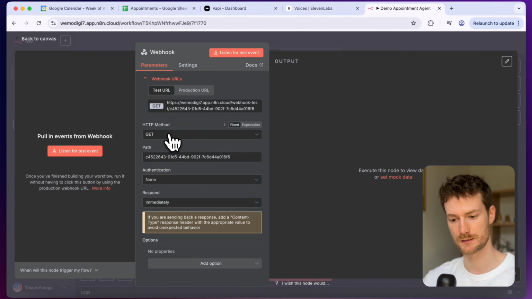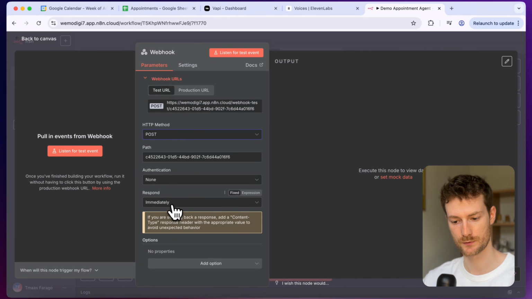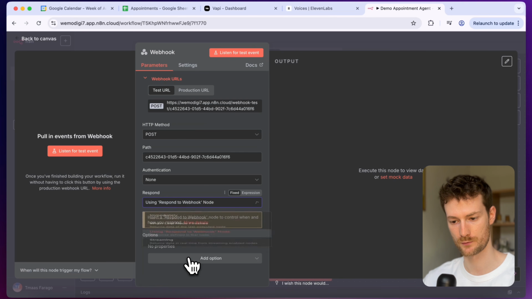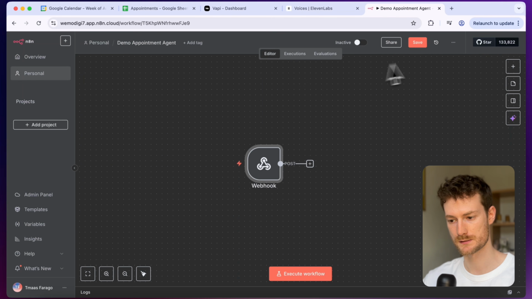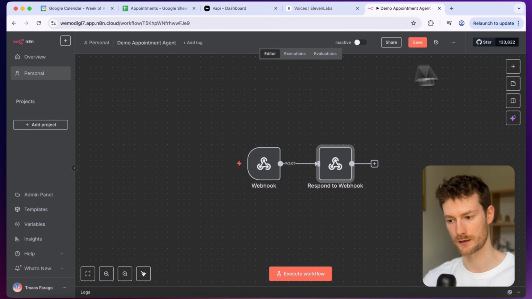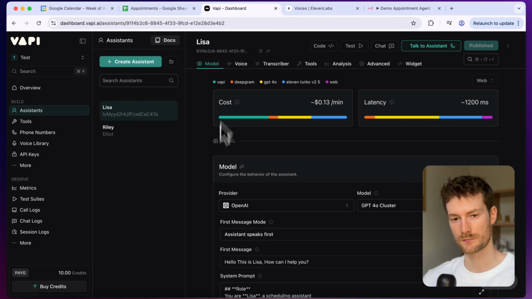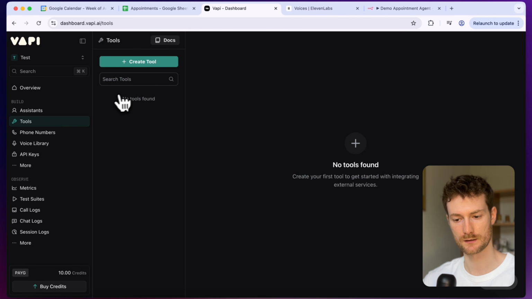And let's switch the HTTP method to post. And let's also switch the respond to using respond to webhook node. And now we can click on save. And let's also add the webhook response node. And now we can click on save again and let's activate the workflow. So let's go back to Vapi and I'm going to create our first tool, which will be the check availability tool. So let's go to the left side and click on tools.